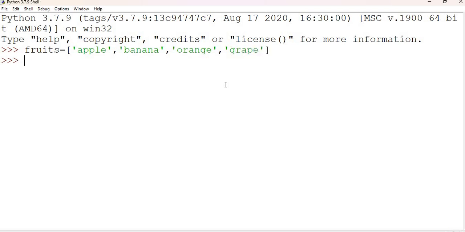So these are all the fruits. Now we can print star fruits, SEP.